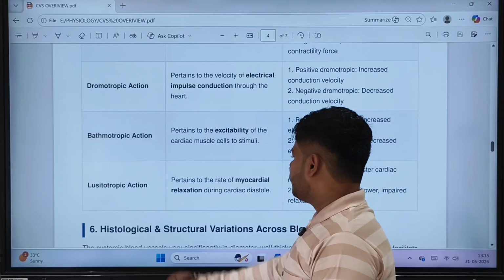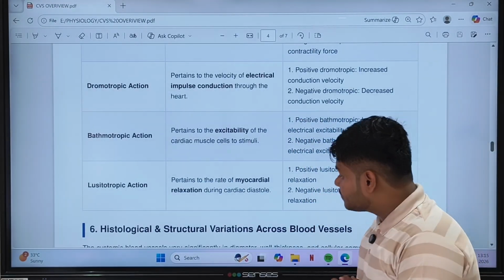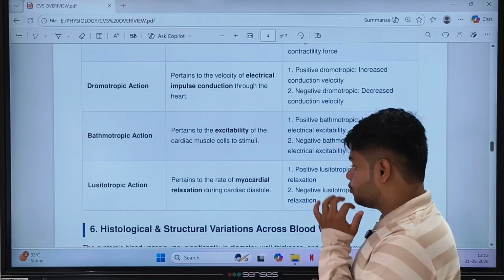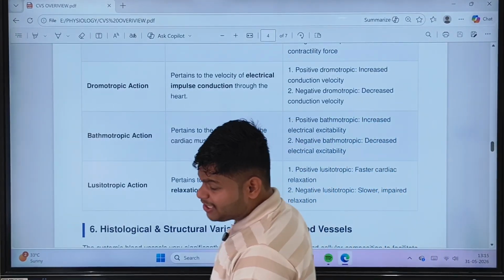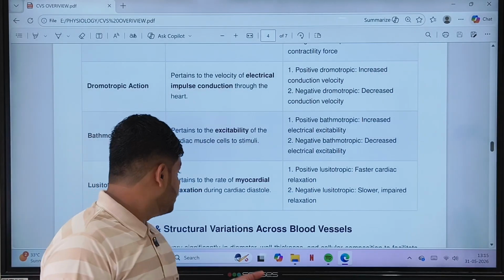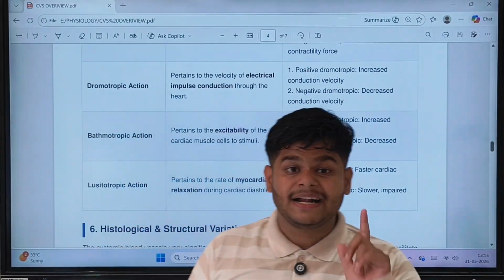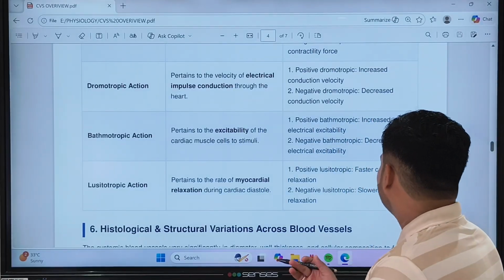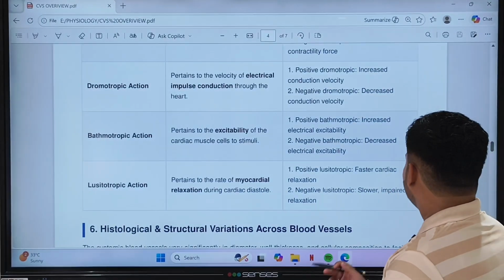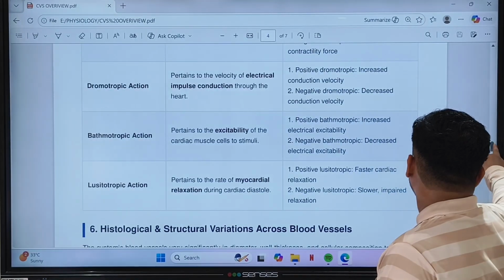Now it is lusitropic. Lusitropic action pertains to the rate of myocardial relaxation during the cardiac diastole, that is, by how much rate there is myocardial relaxation during the cardiac diastole. Diastole means relaxation period. Positive lusitropic action means faster cardiac relaxation. Negative lusitropic action means slower and impaired relaxation.